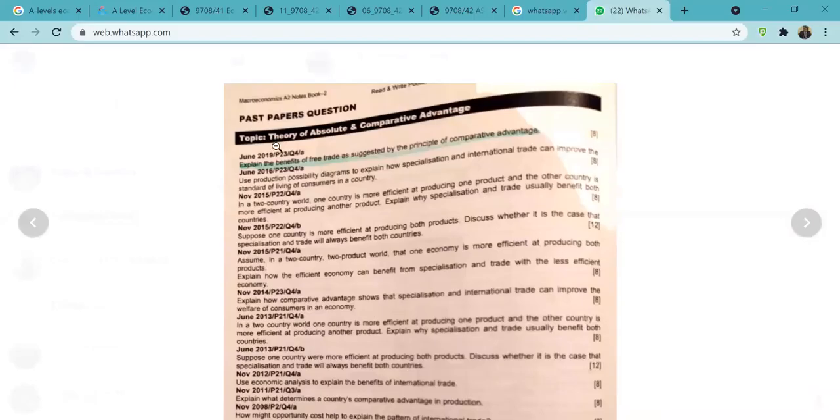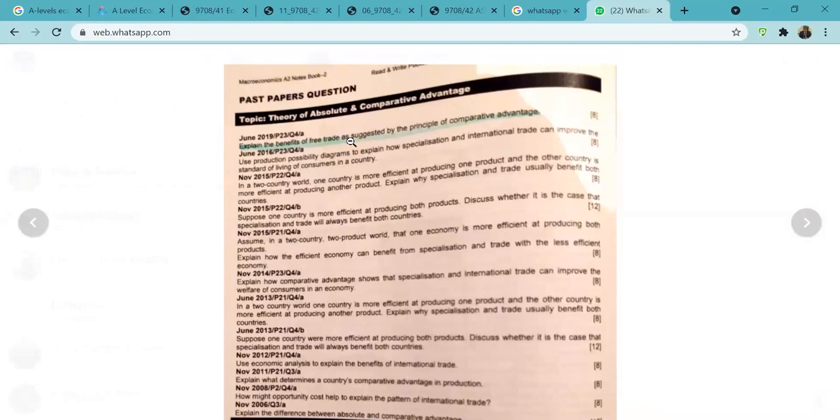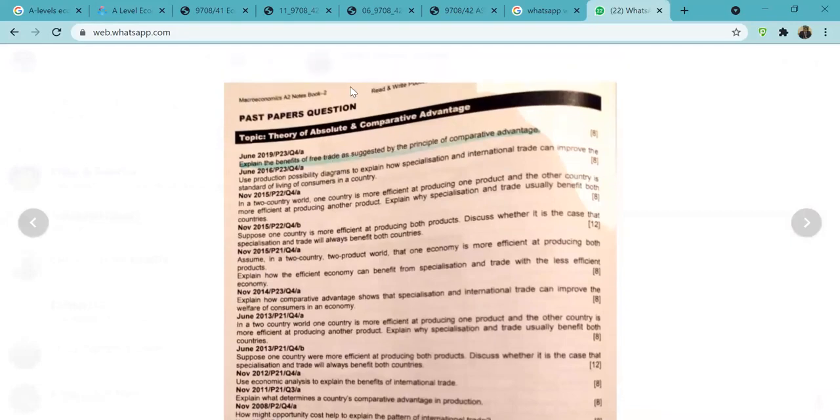Comparative advantage, right? So what are the benefits of free trade as discussed by comparative advantage? Exactly. Let's look at this question one more time: explain the benefits of free trade as suggested by the principle of comparative advantage. Okay, now students, have a look at this.